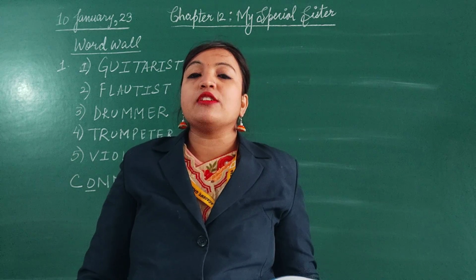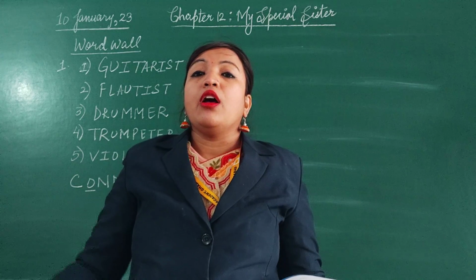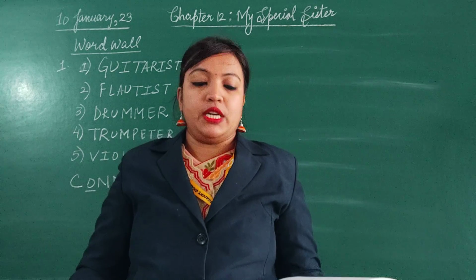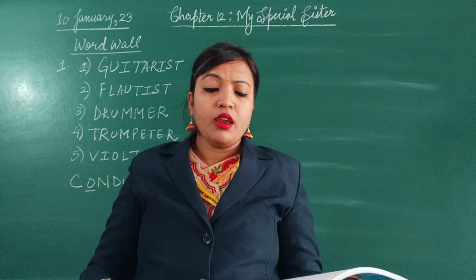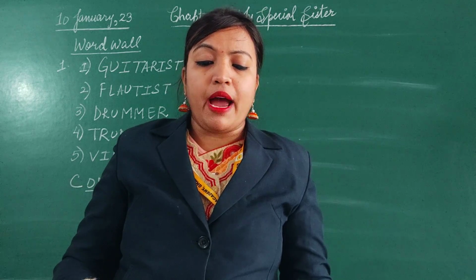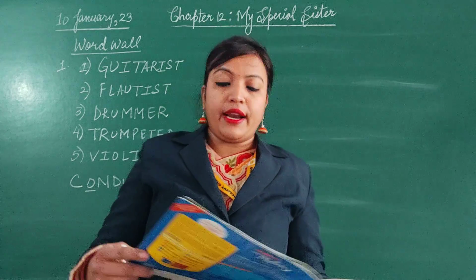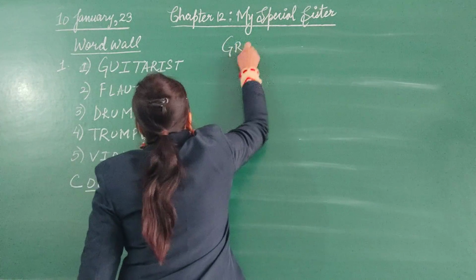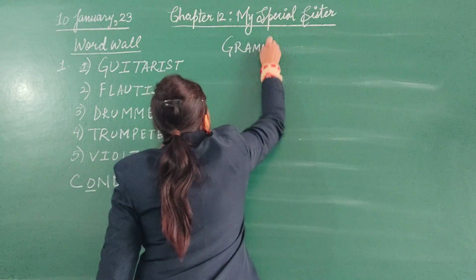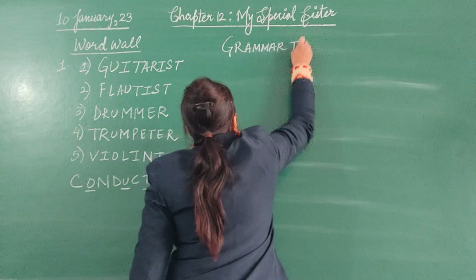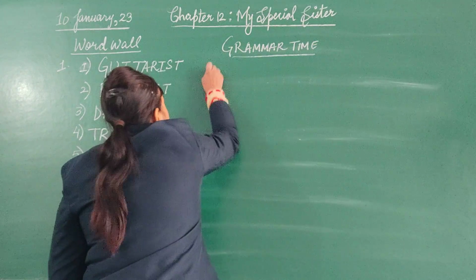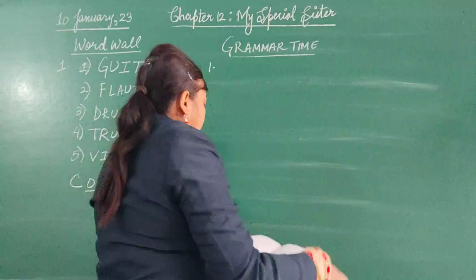And plural subjects: we, they, Rohit and Reema, etc. All these are plural subjects. We are doing the grammar time exercise given on page number 139.